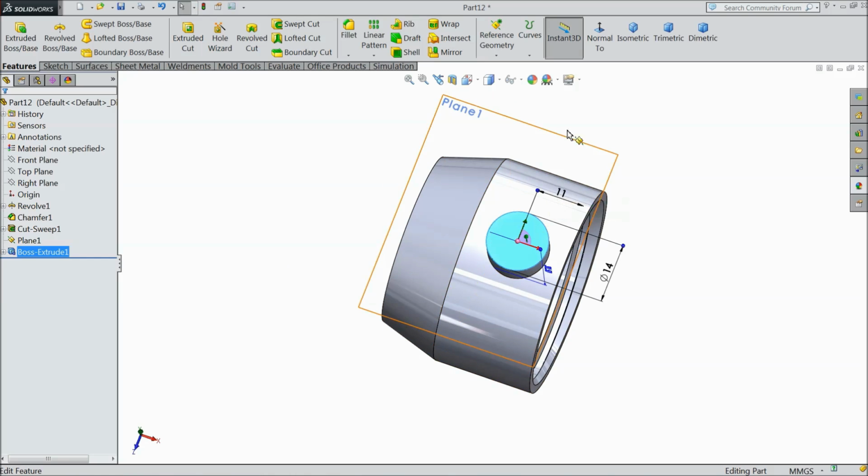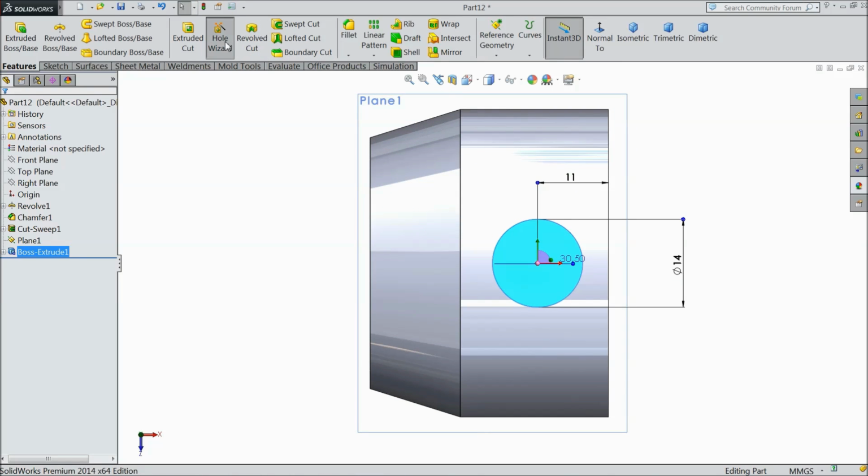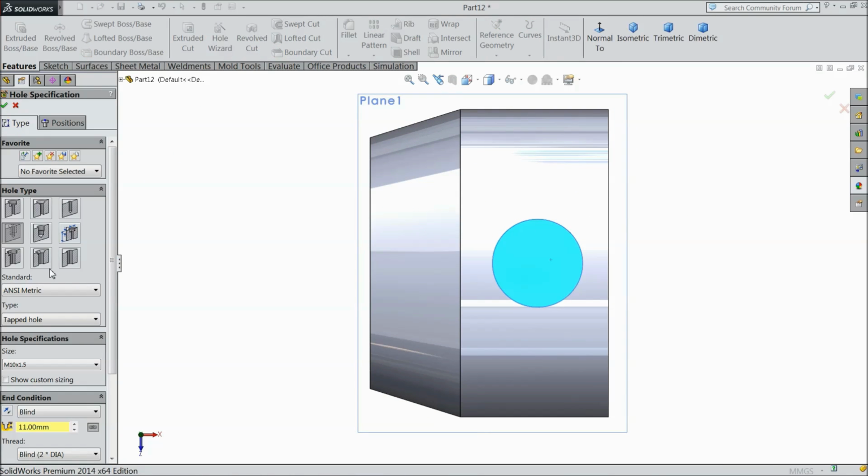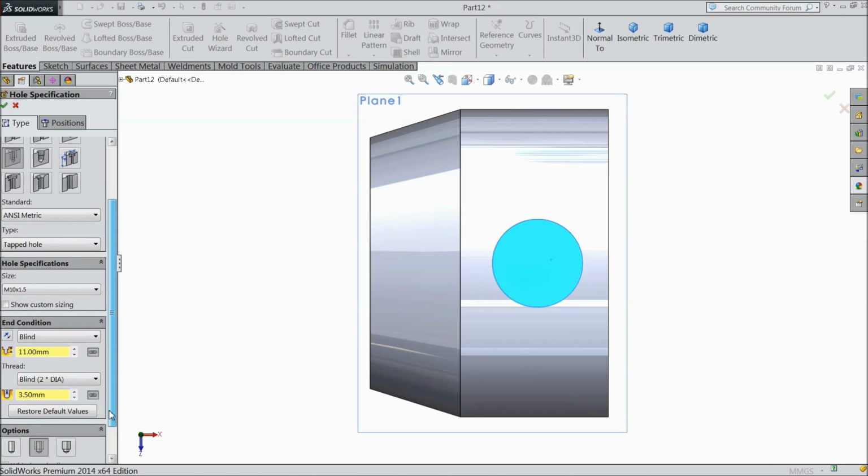Now select this face, choose hole wizard, select straight tap, 10 by 1.5 inch metric, and the length 5 and this one 3.5.